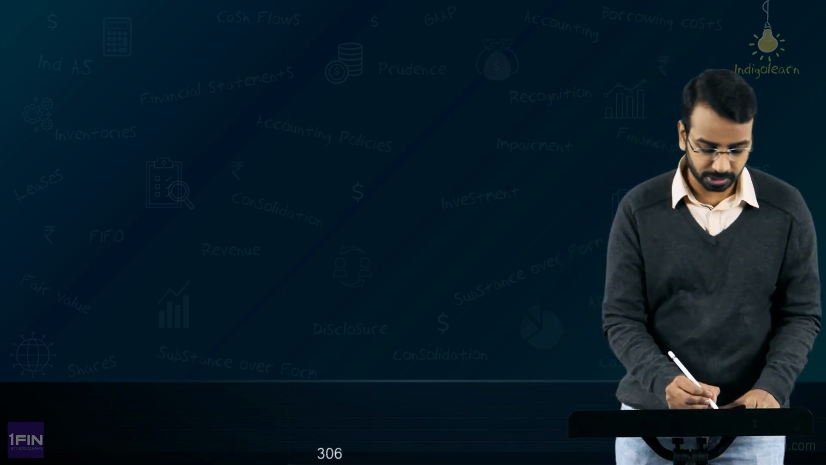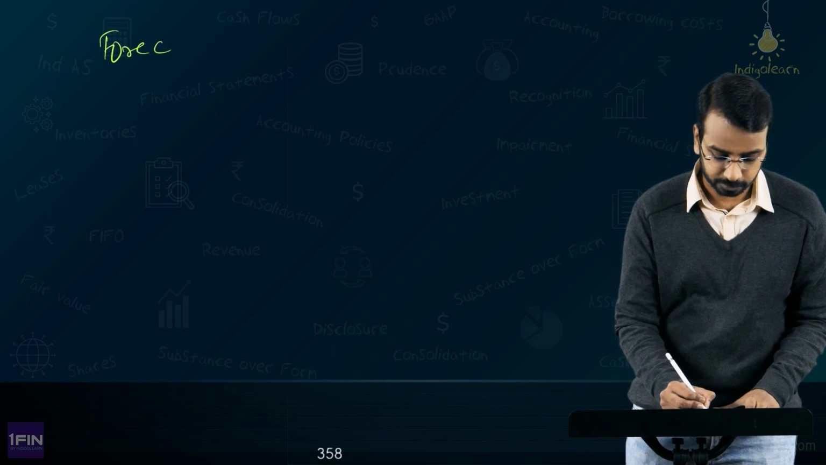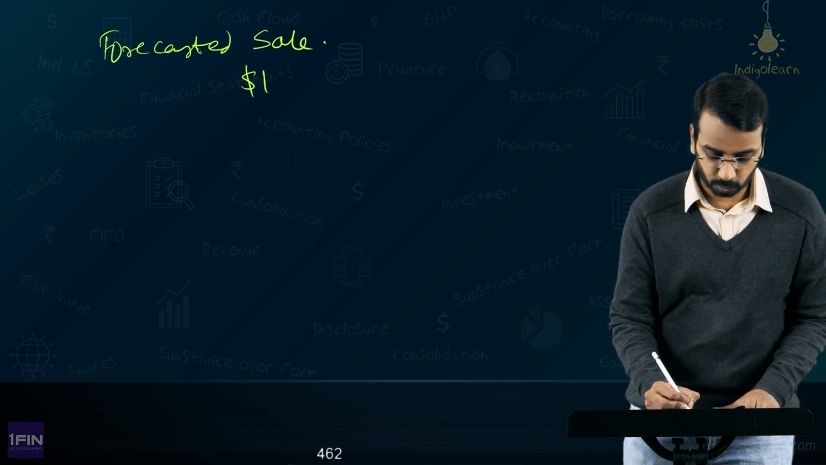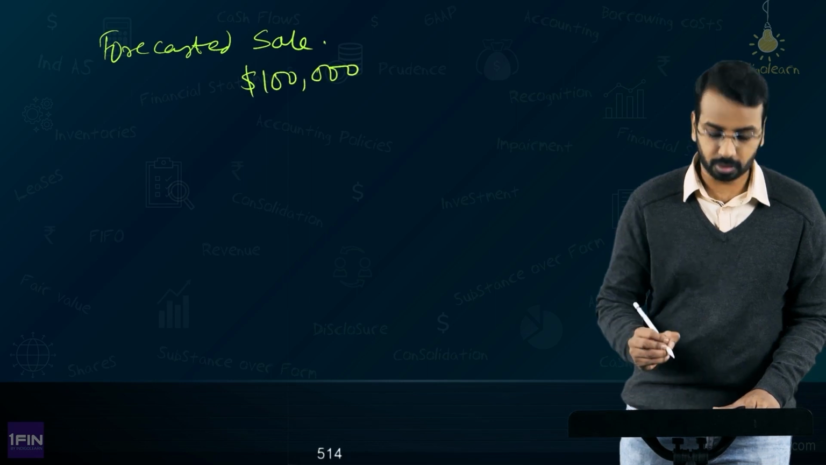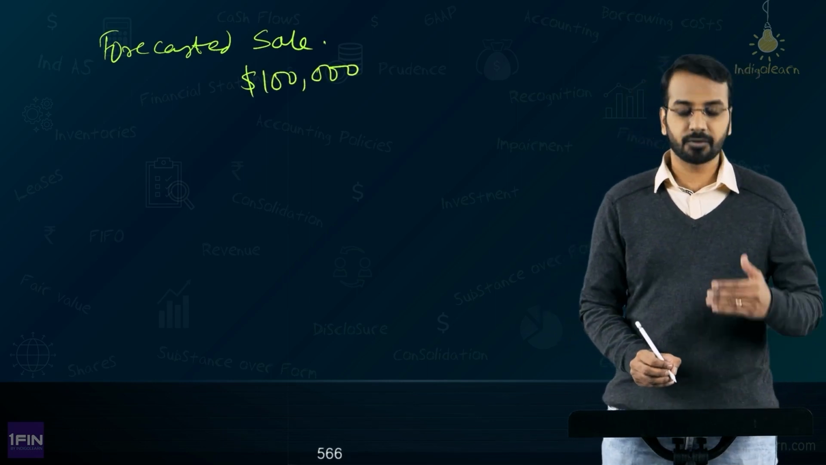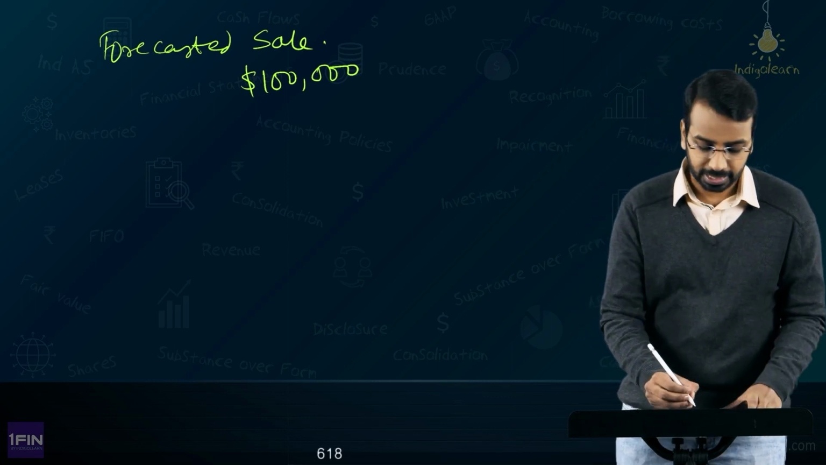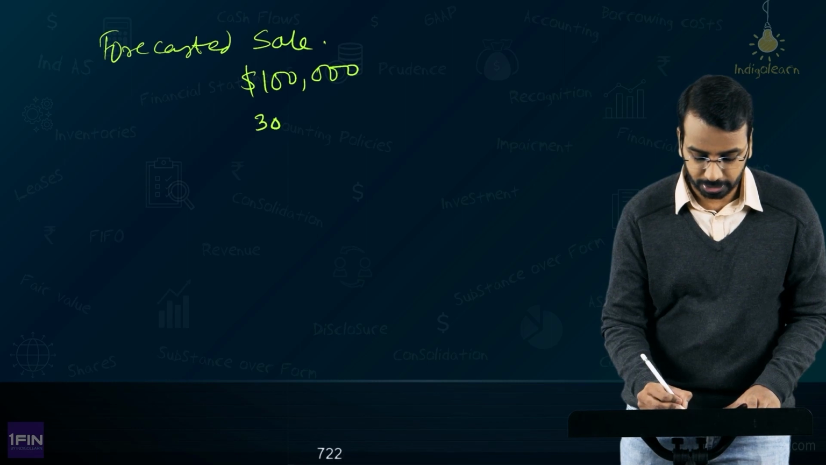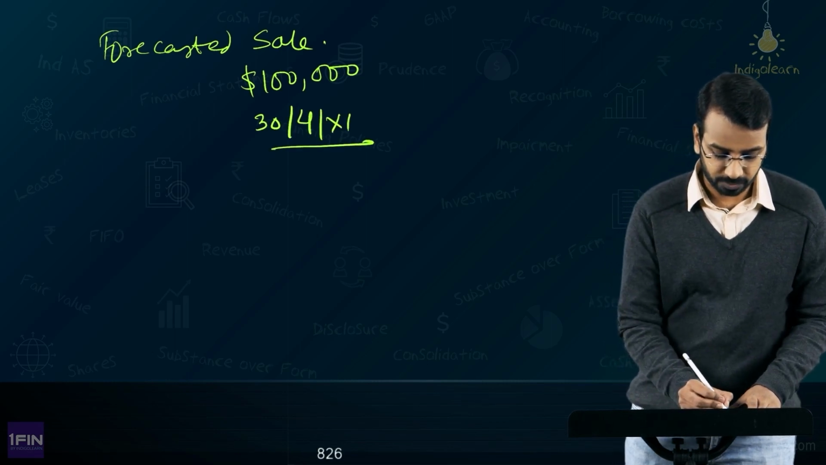Say there is an entity and this entity has a forecasted sale, and please remember, if it is a forecasted sale, it has to be highly probable. So, there is a forecasted sale of $100,000 or $1 lakh, and the entity expects to receive this amount on 30th of April of year 1, and today's date is, let us say, 1st of January of year 1.